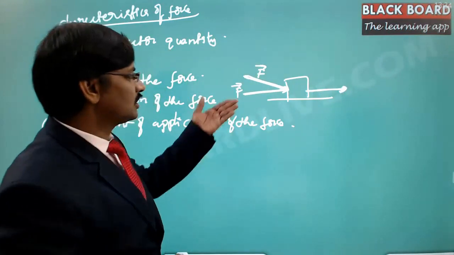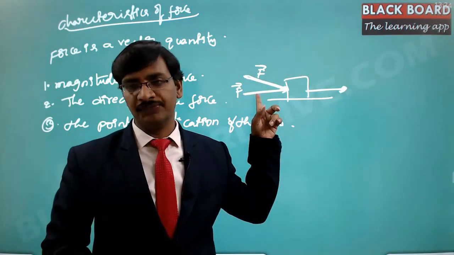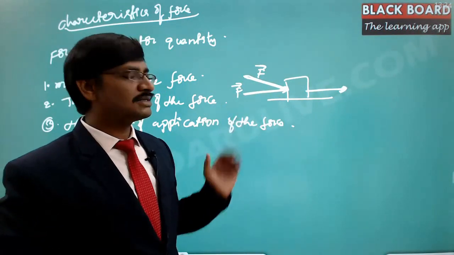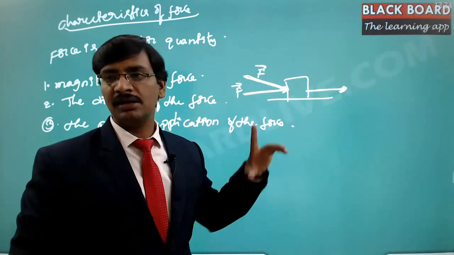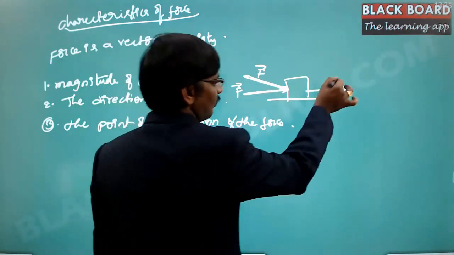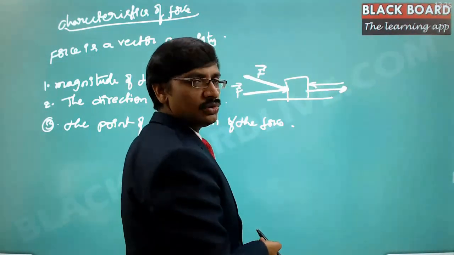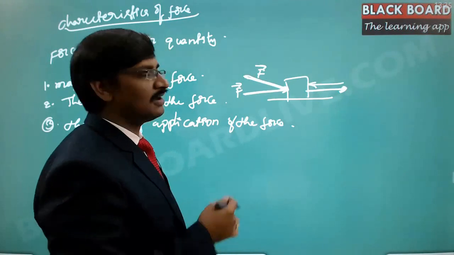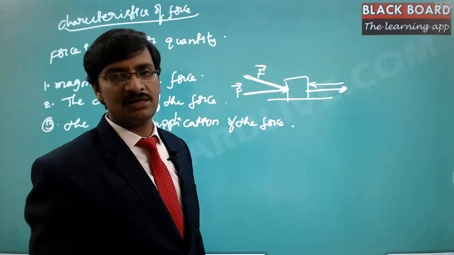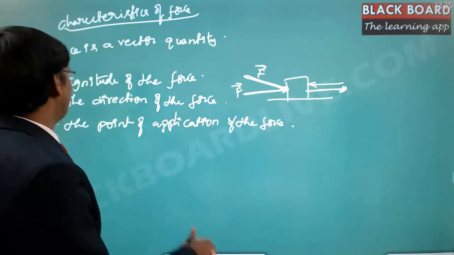See this? This force is 100% useful, while here only the component of the force is useful. So the direction of the force does matter in making the block move. The same force applied in the opposite direction will try to move the block in the opposite direction. So the direction of the force has a direct impact on how the block of mass has to move. That is the second important factor.